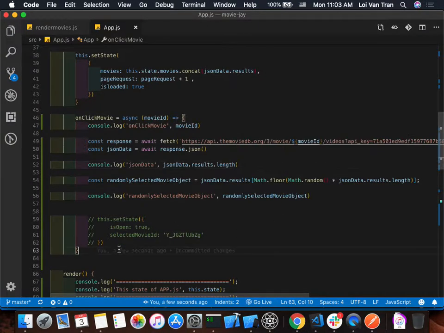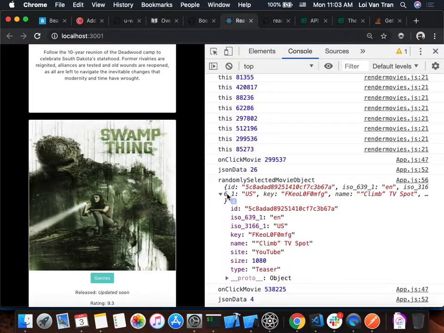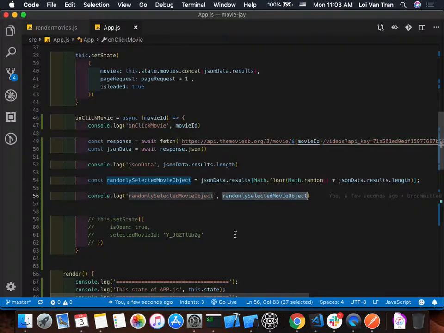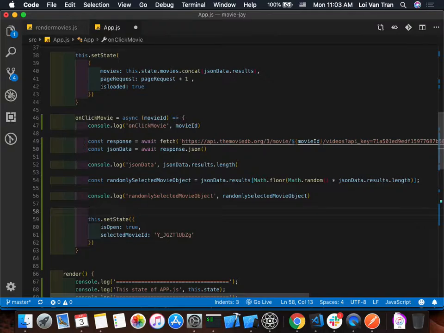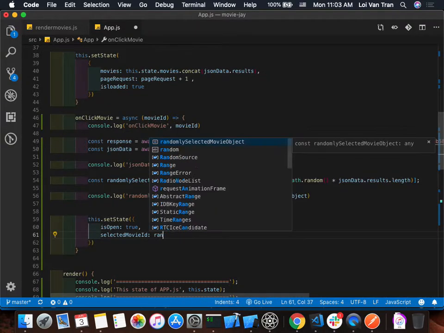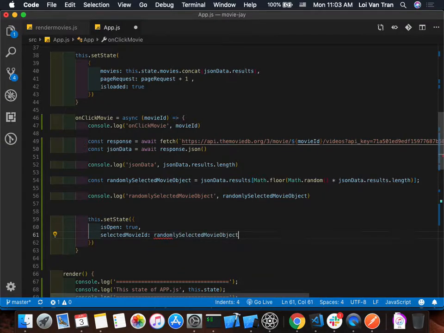Okay, so now, what do we have? We have a randomly selected movie object. What are we interested in here, guys? The key. That's exactly what we want. So, we're going to say, as the selected movie ID, randomly selected movie object dot key. Okay?